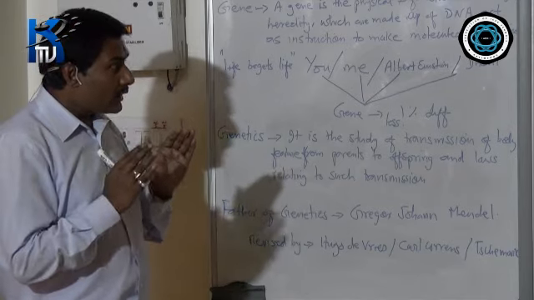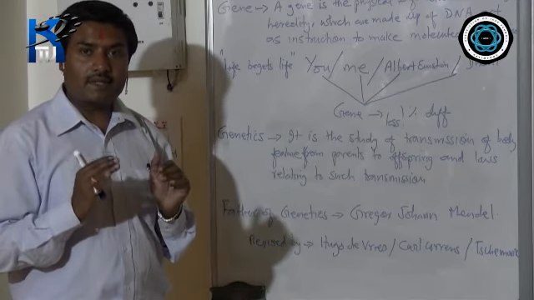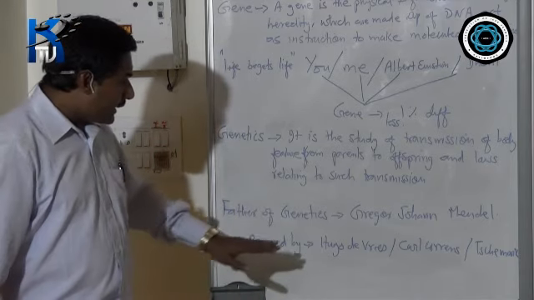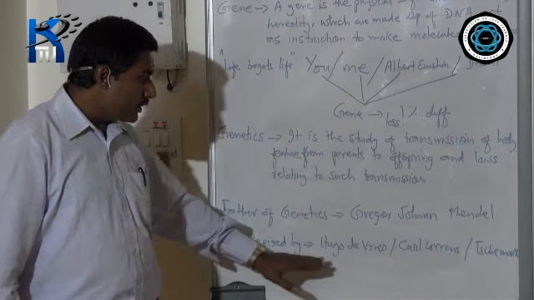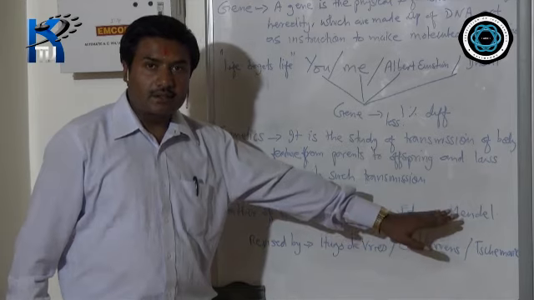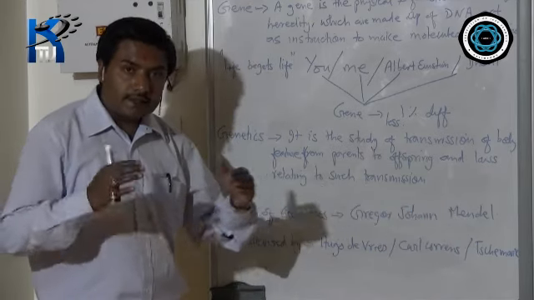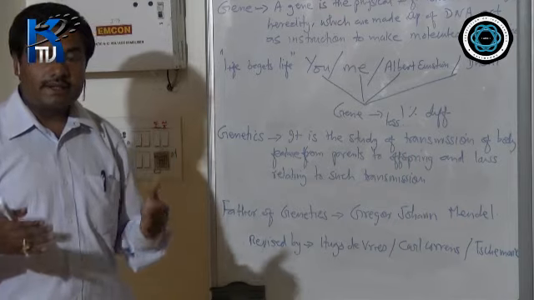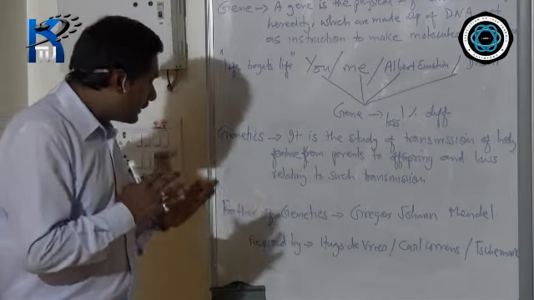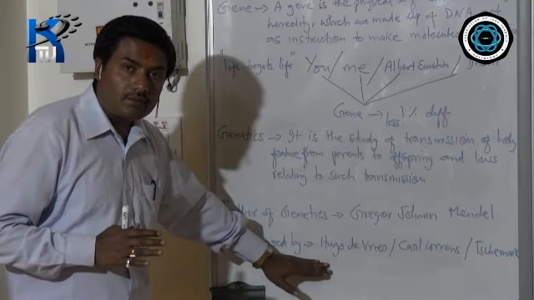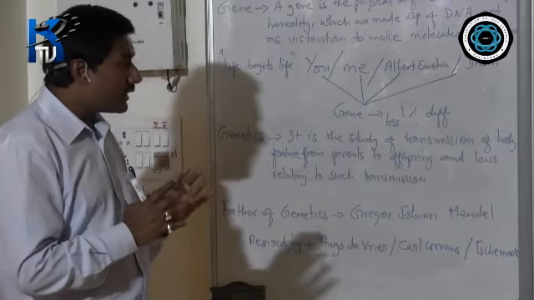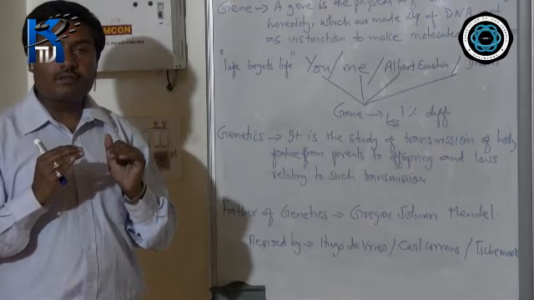So after his death, almost around 34 years later, his work was revised by Hugo de Vries, Carl Correns and Tschermak. They went through his observations, his observable features, and then the study of genetics was further pursued. And after that, he was recognized as having laid the foundation of genetics.